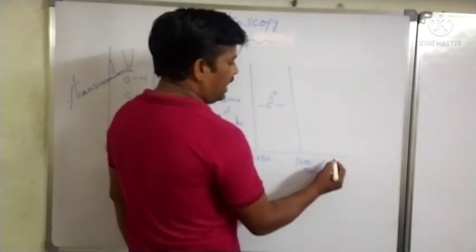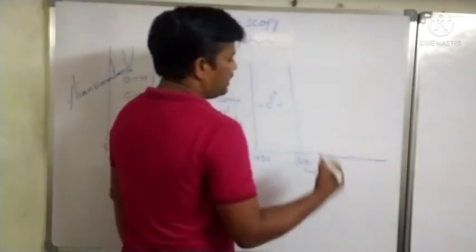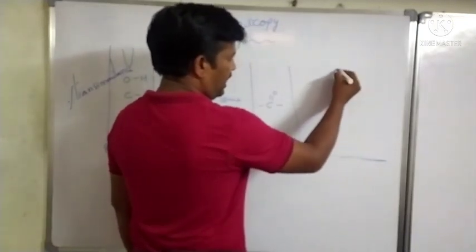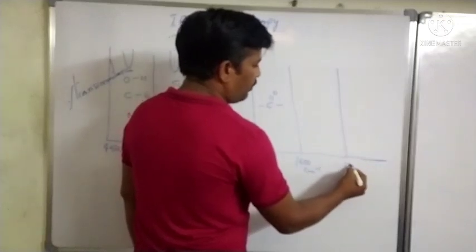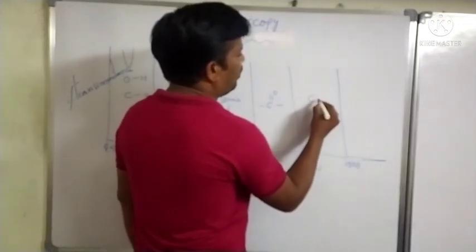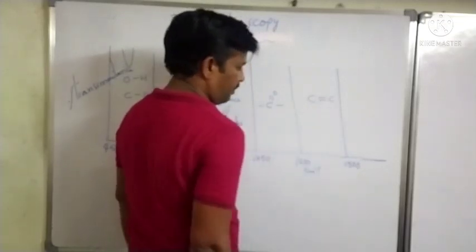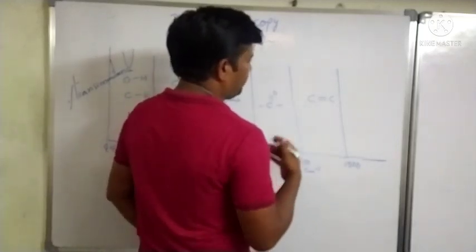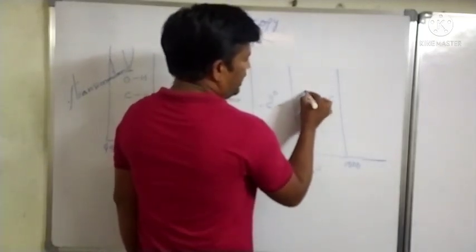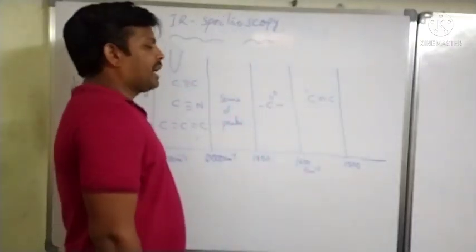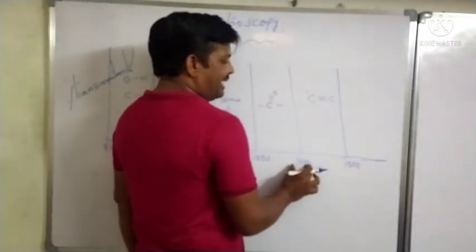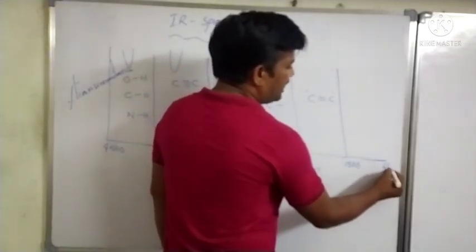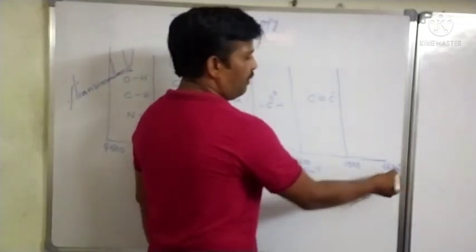And from 1,600 to 1,500 we will observe the double bonds, C double bond C. If there are any double bonds present in a compound, we will observe peaks in 1,600 to 1,500. And from 1,500 to nearly 667 centimeter inverse